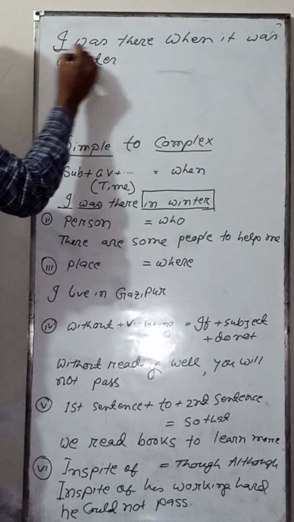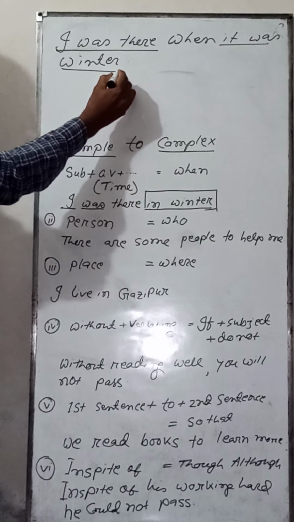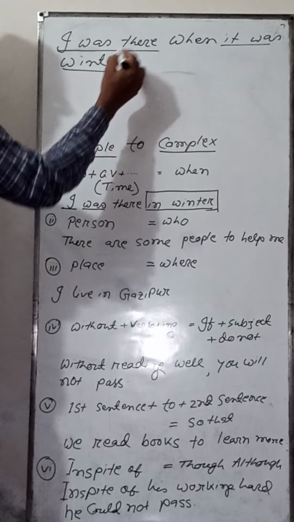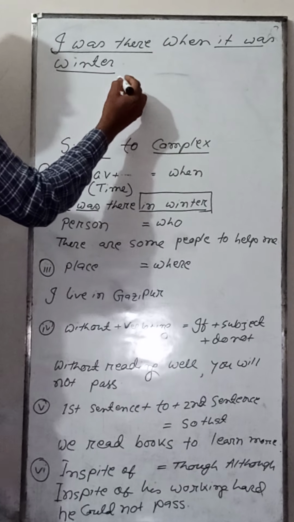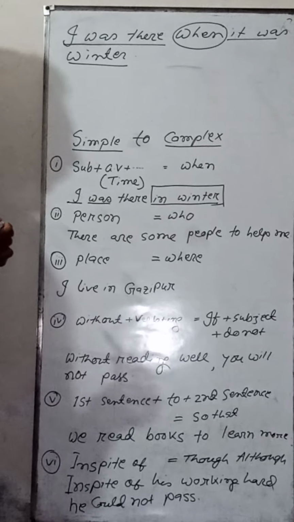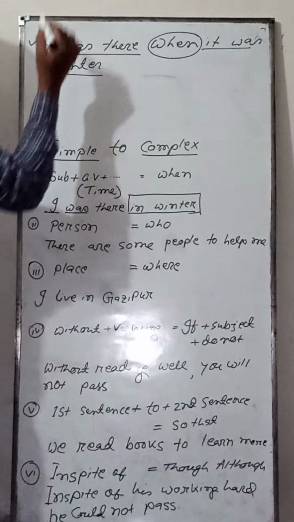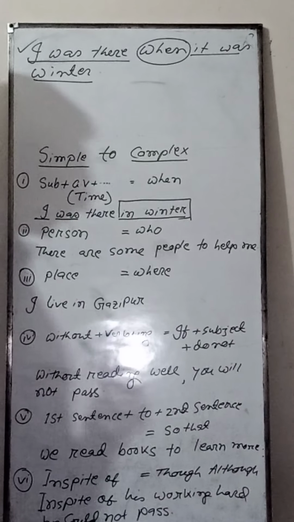You see, I was there. This is a sentence. It was winter. This is another sentence. These two sentences get together with when. You see? And now this is a complex sentence.